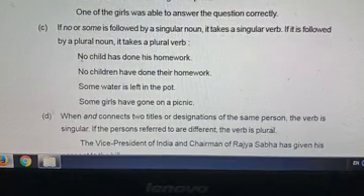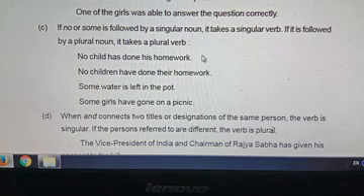Then if no and some are followed by a singular noun, singular agreement is done. Plural noun, plural agreement is done. No child, singular agreement has. No children, plural agreement have. Some followed by a plural noun, some girls. Girls is plural, some girls have. Some water is an uncountable noun, singular agreement. Some water is left in the pot.